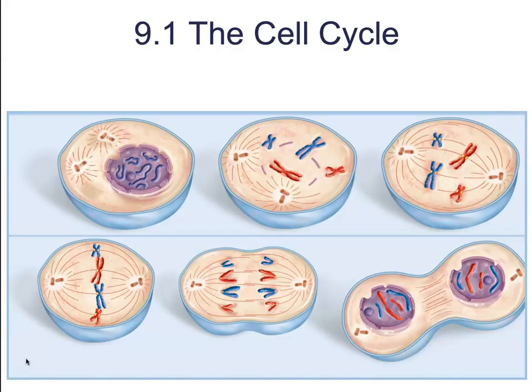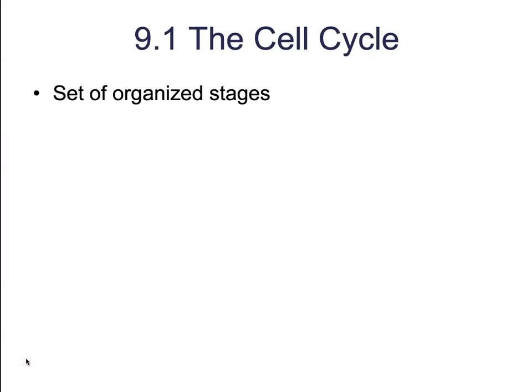So we're going to kick things off by studying the cell cycle. The cell cycle is an orderly set of stages from the first division of a eukaryotic cell to the time the resulting daughter cell divides. So just before the cell cycle begins, it has to undergo a series of transitions. First, it grows larger. The number of organelles will double. The cells will have to undergo DNA replication, which leads to a doubling of the genetic component. This first stage of growing and doubling is the first of two major stages of the cell cycle and is what's known as interphase. The second stage is called the mitotic stage, which includes two phases, mitosis and cytokinesis.